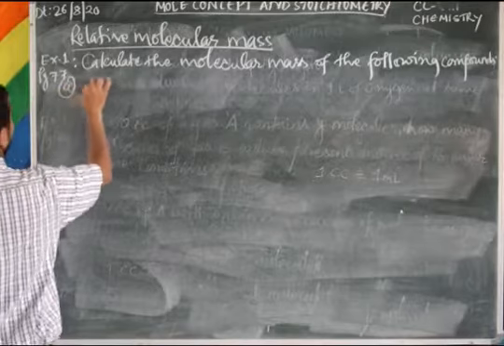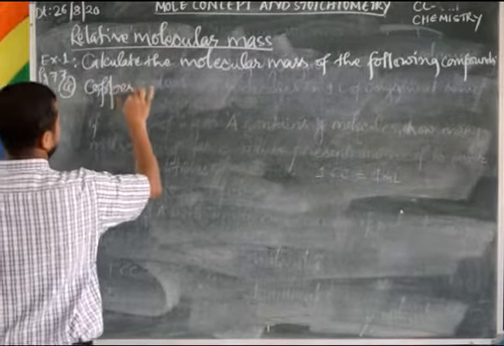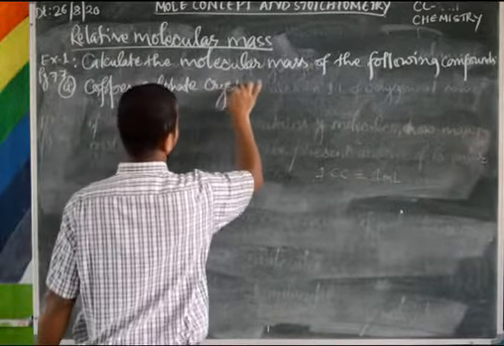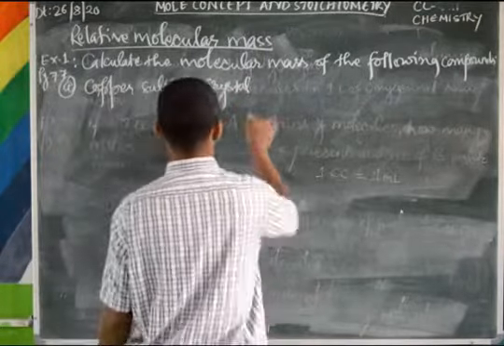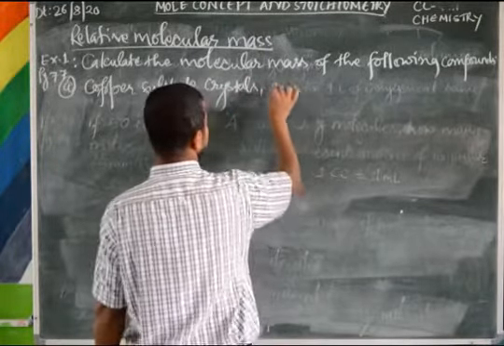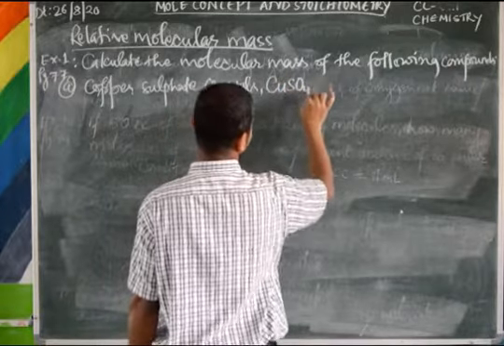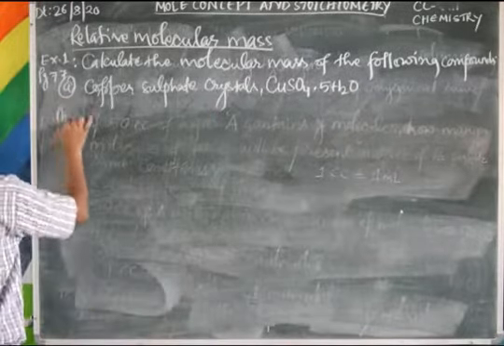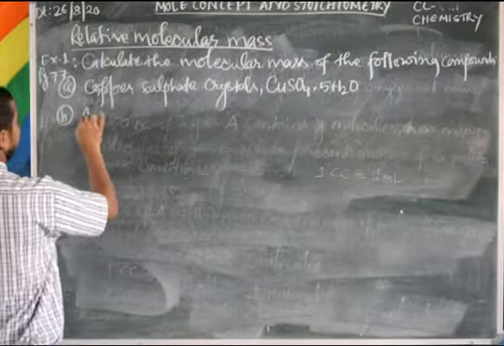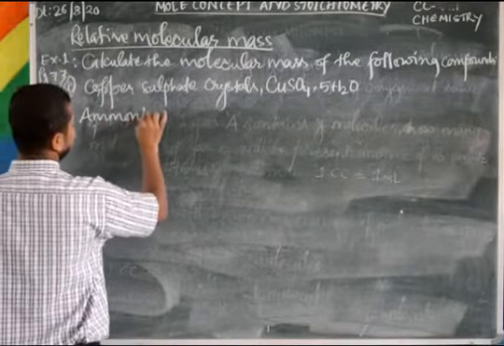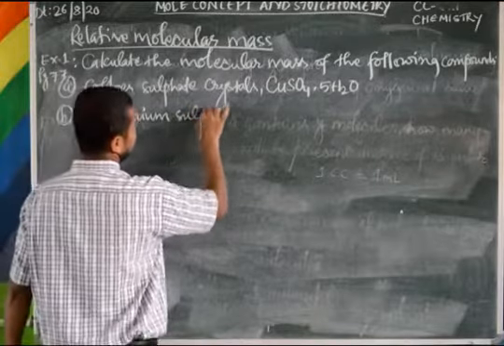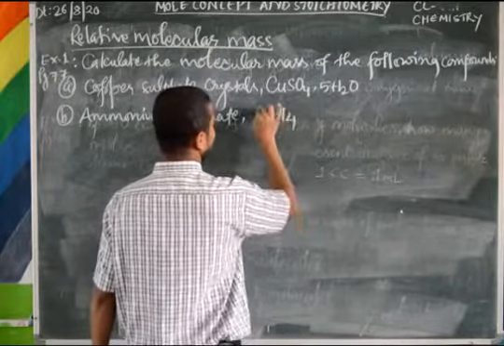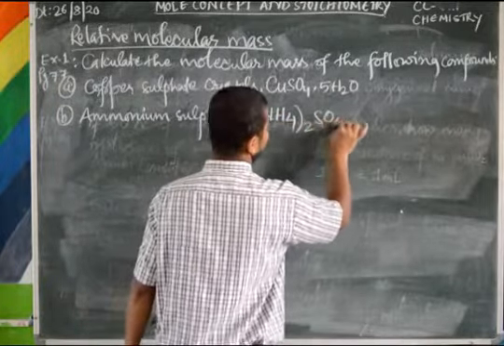A. Copper sulfate crystal, that is, the molecular formula of copper sulfate crystal, CuSO4.5H2O. B. Ammonium sulfate. And what is the formula for ammonium sulfate? It is (NH4)2SO4.